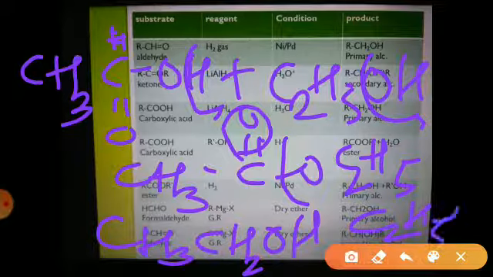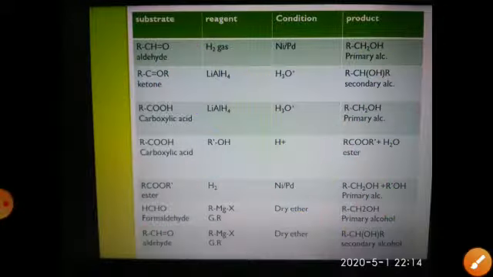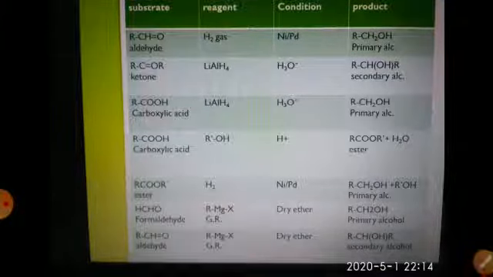So two molecules of ethyl alcohol are formed. The first one is the product and the second one may be considered as the regenerated alcohol. So the same alcohol is regenerated. This was about the conversion of carboxylic acid into primary alcohol through formation of the ester.